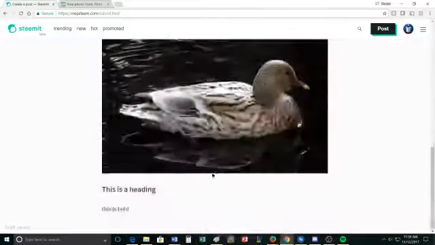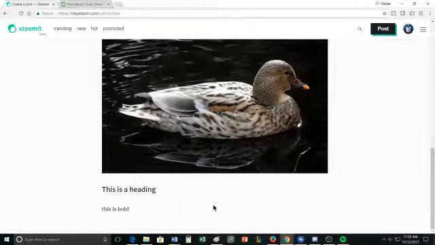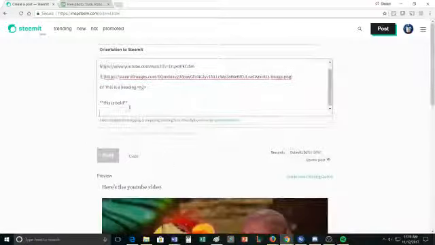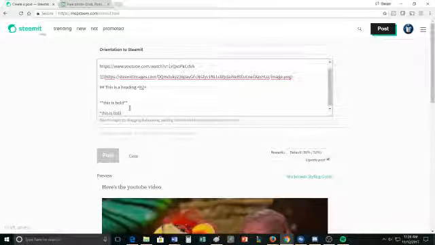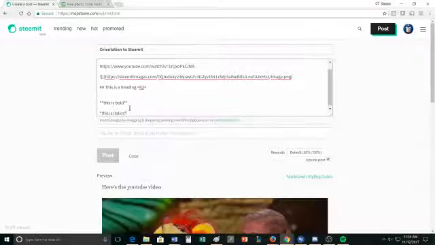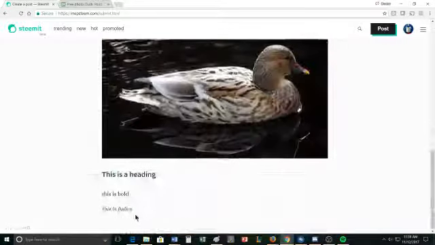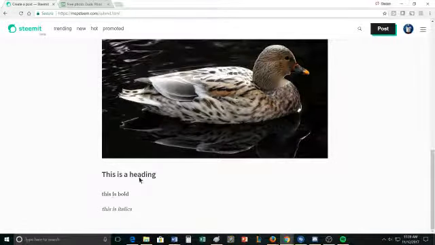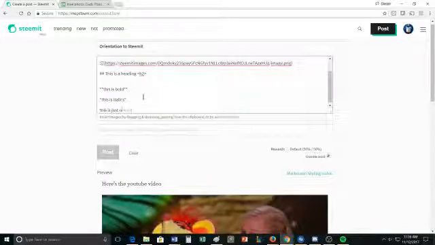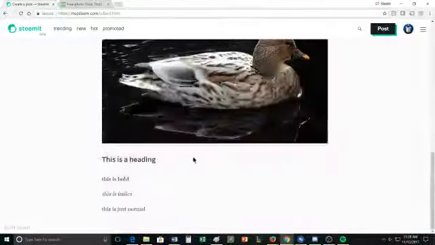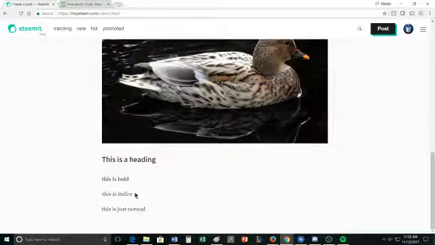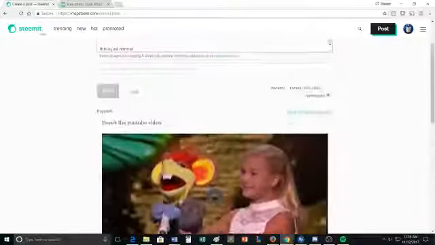Put that in there. So now I have bold text. And lastly, I can put in italics, put that in there. So just the one star does that. So I can see this is italics, this is bold, and this is just normal. All right, so now I could go publish a post that's like this.